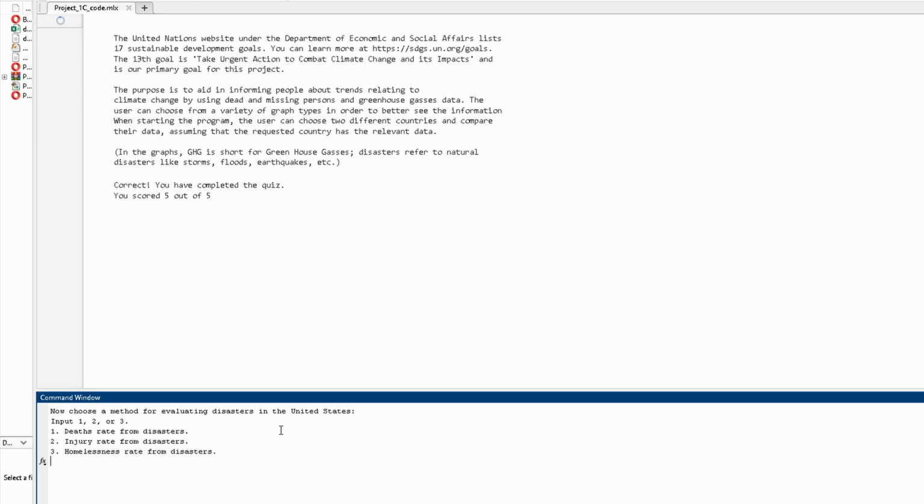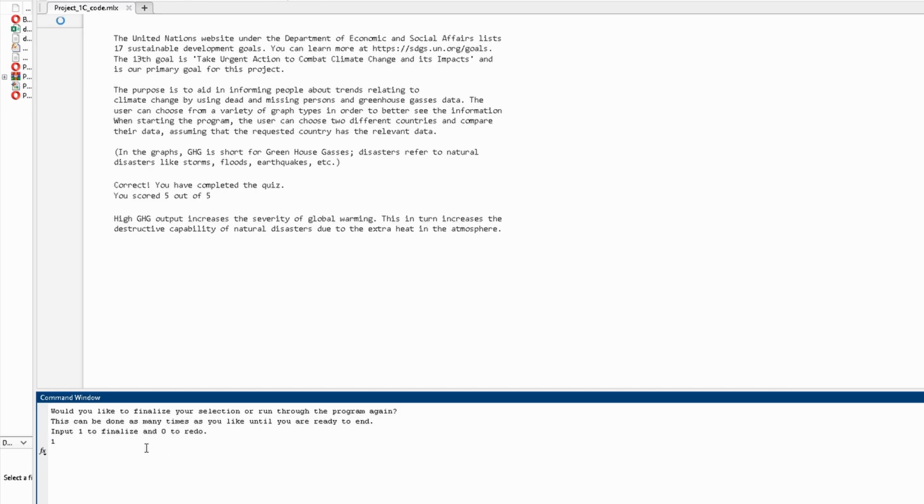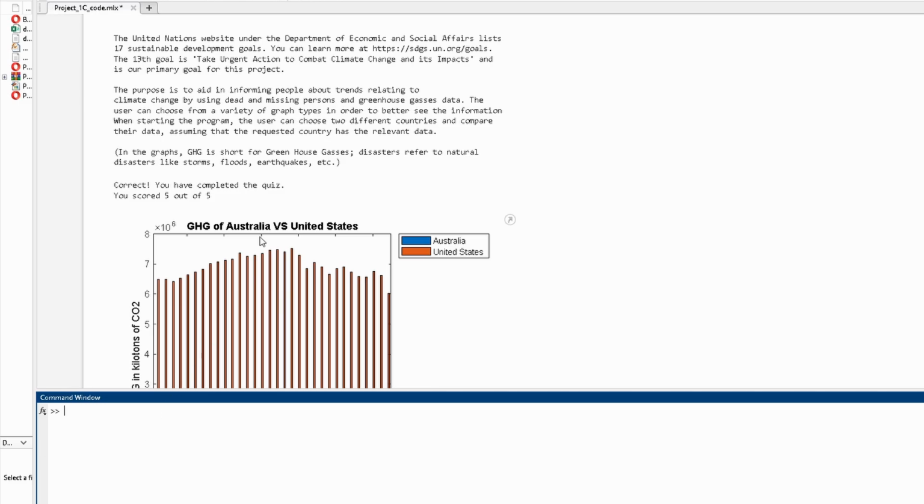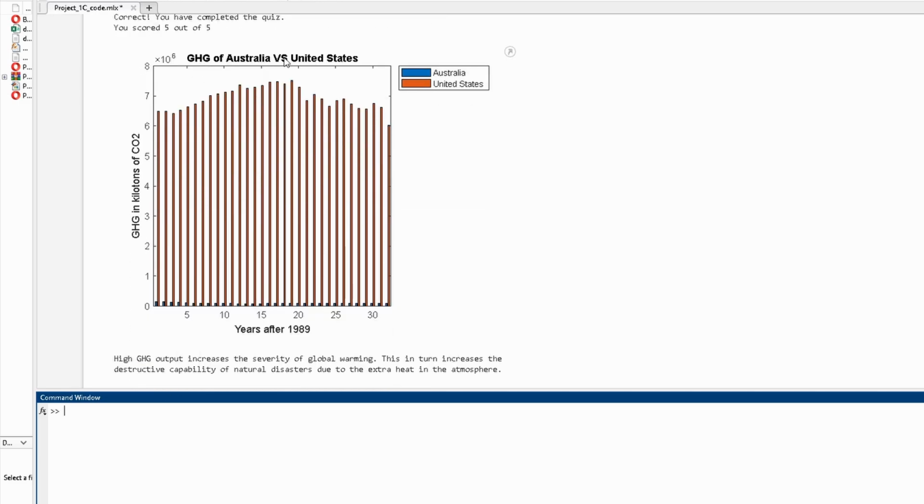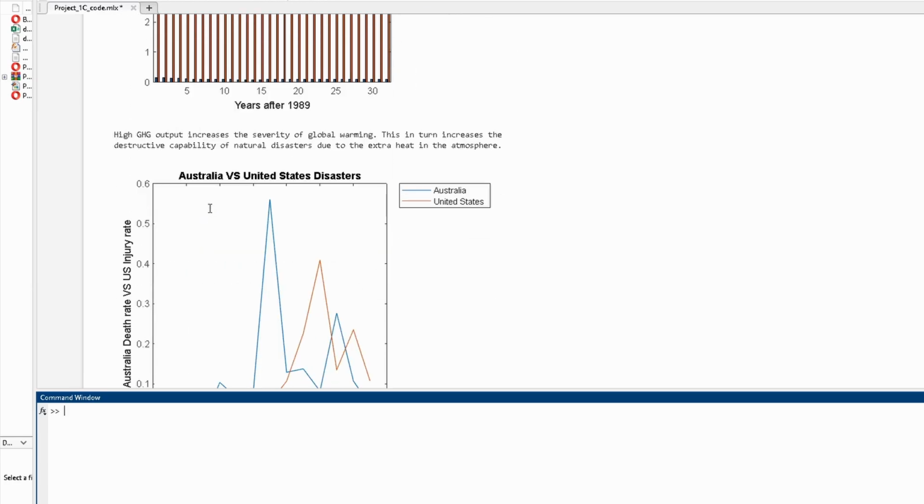Australia, and then this is the United States. We can choose injury rate for the United States. You can finalize your selection or 0 to redo. We do not want to redo, so we'll hit 1 to finalize our selection. It spits out a graph of the greenhouse gases for Australia versus the United States. The Australia is the blue graphs at the bottom, and the United States is the very large orange graphs. This is in kilotons of CO2.